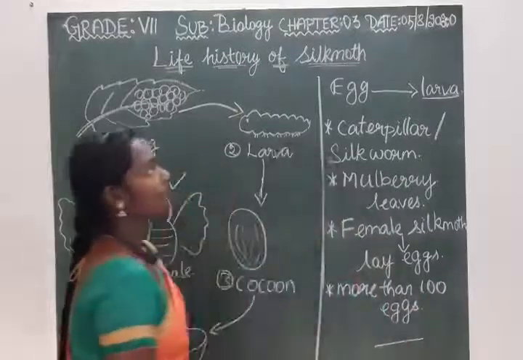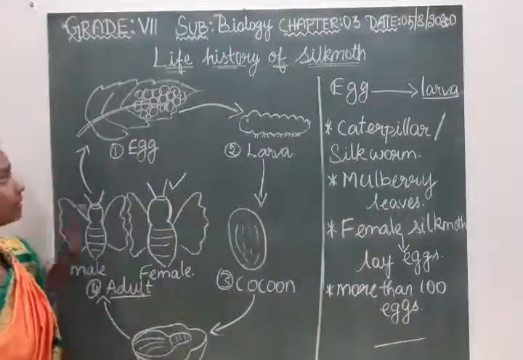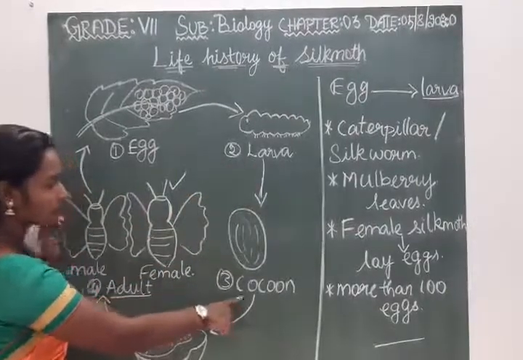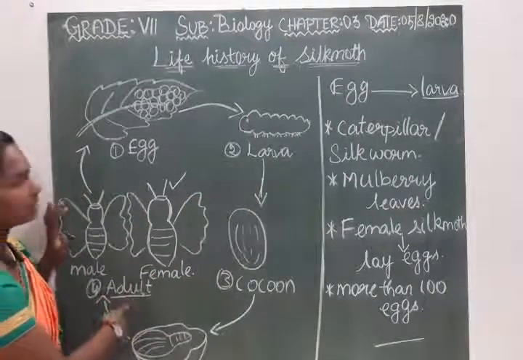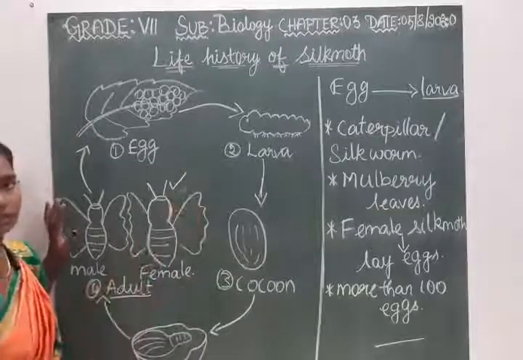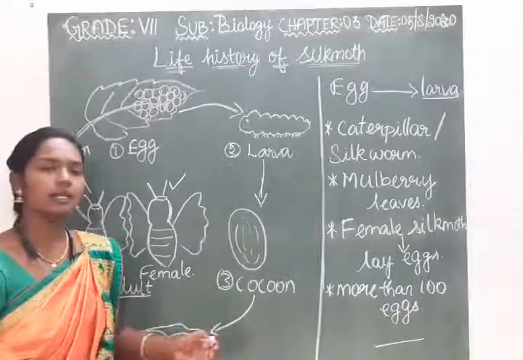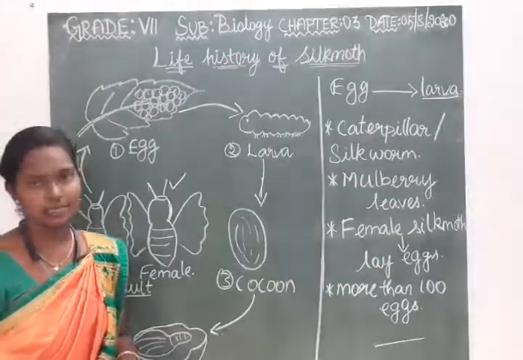So this is about the life cycle of the silk moth. The first stage is the egg, the second is the larva stage, the third is the cocoon, and again the adult stage, and this cycle continues. This is about the life history of the silk moth. The remaining topics we will discuss in the next class. Thank you, children.